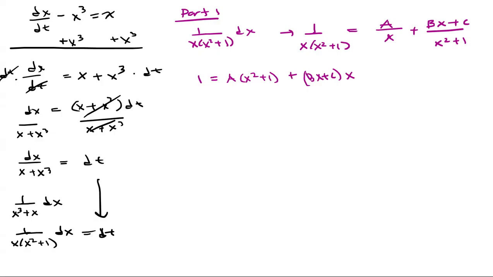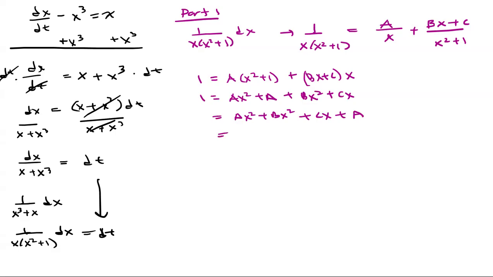Okay, so then we're just going to expand this here. So we're going to distribute the a, so we'll have ax squared plus a plus, and then we're going to distribute the x, so we have bx squared plus cx. And we still have 1 on this side. Then we're going to combine the x's together. So we'll have ax squared plus bx squared, and then we'll have the cx plus the a.